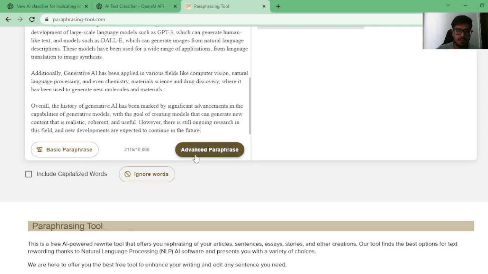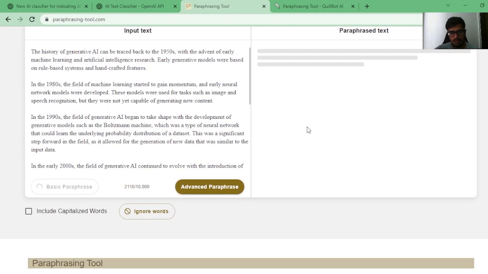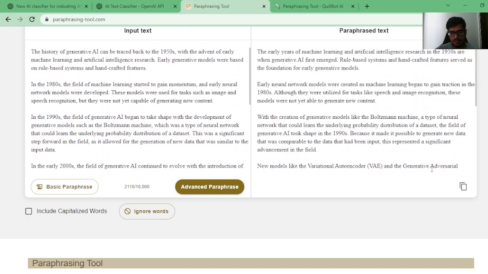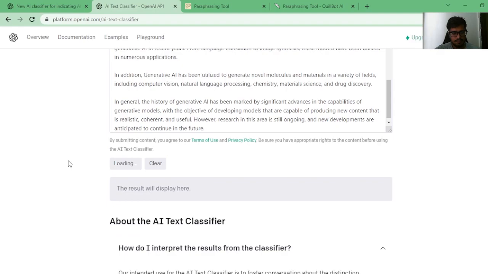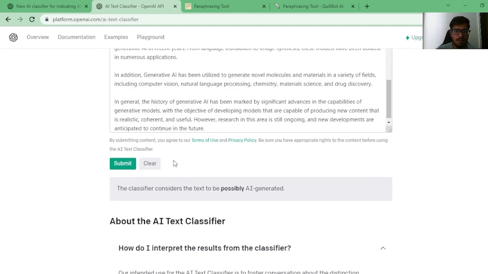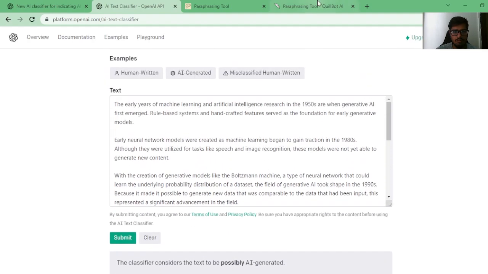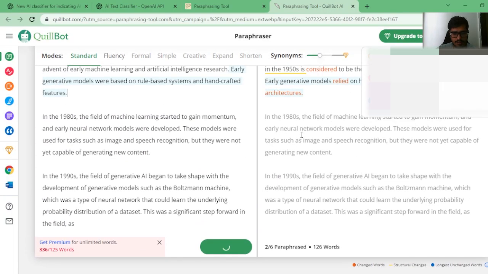We'll also try some data with advanced paraphrase. I think it will redirect me to Quillbot, but let's try basic paraphrase first. The basic paraphrase is done. I'm just going to copy and paste it here again. Now it's gone from likely AI to possibly AI, merely by doing some basic paraphrasing of the text. Let's try the advanced paraphrase.